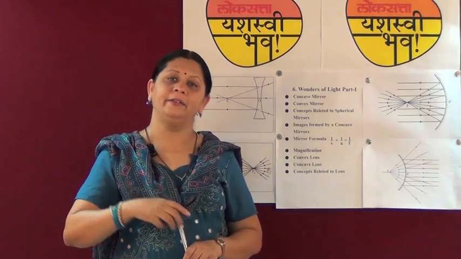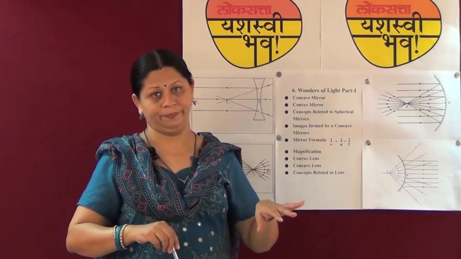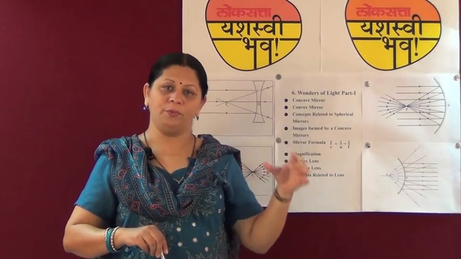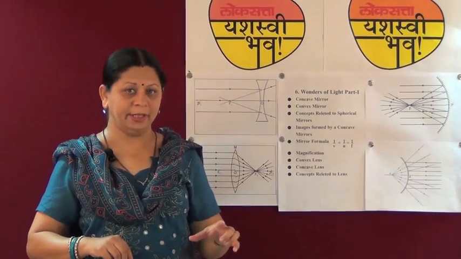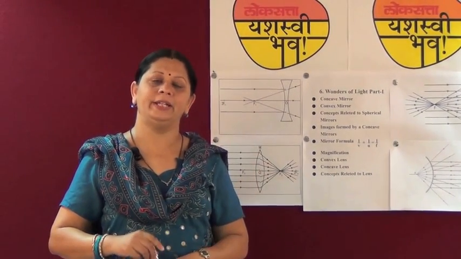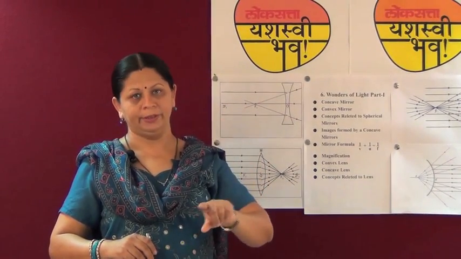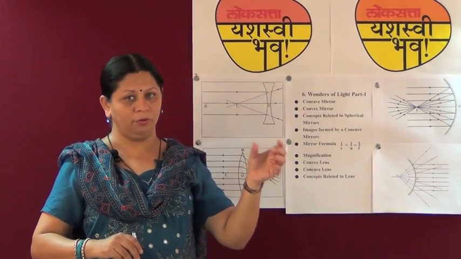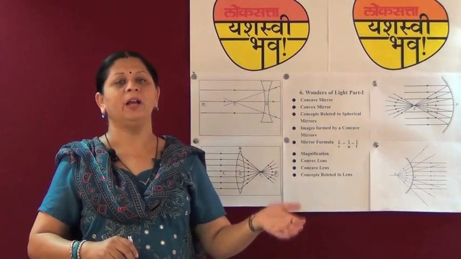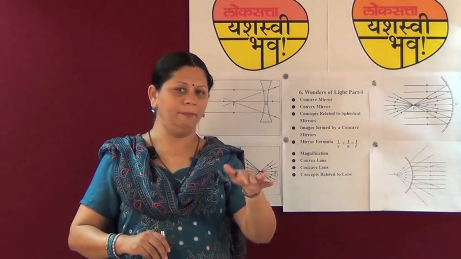It is related with u and v also, with the distance of the object and the distance of the image. So, magnification M is also given as v upon u, that is the distance of the image from the pole upon the distance of the object from the pole.